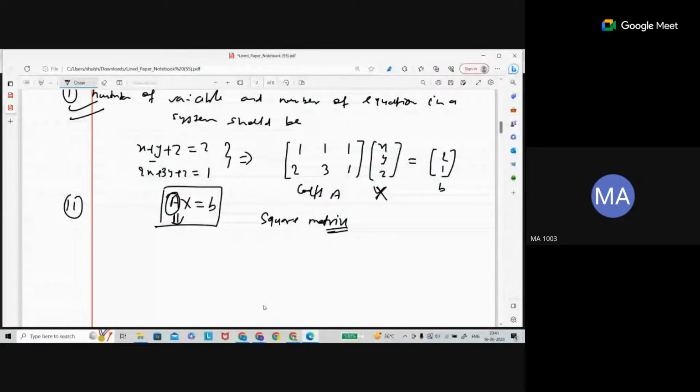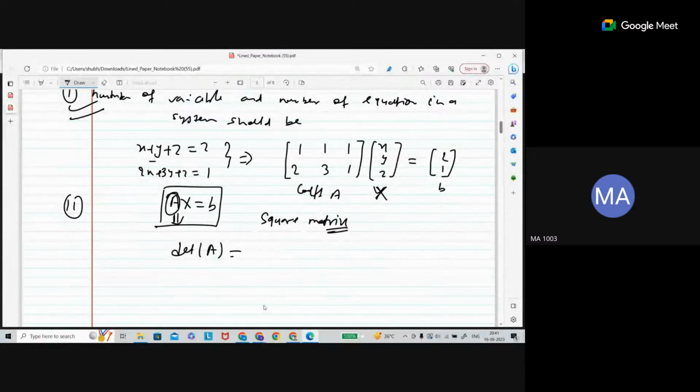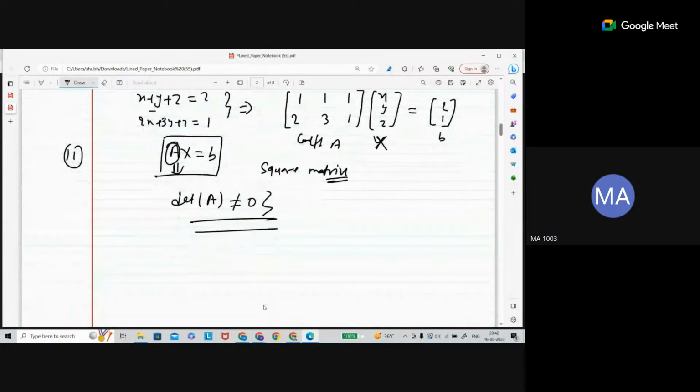And an extra thing is that the determinant of the coefficient matrix should not equal 0. If these two conditions are followed, you are able to apply the Cramer rule.